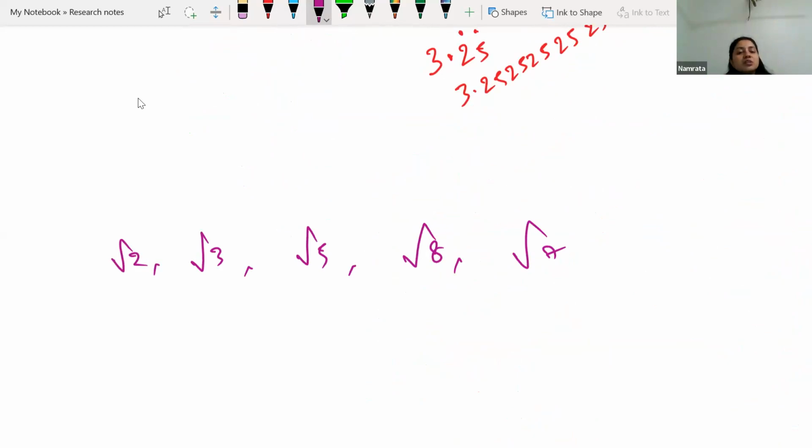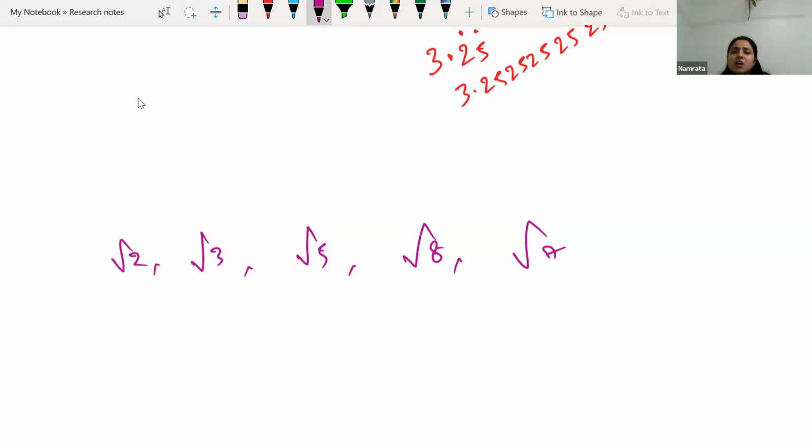Why is it an irrational number? When you find its value by the long division method, you will get a very random decimal number where it will not follow any pattern. It will keep on going, but will not follow any pattern. Nothing will reoccur.